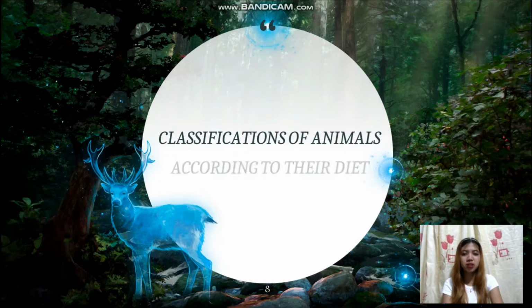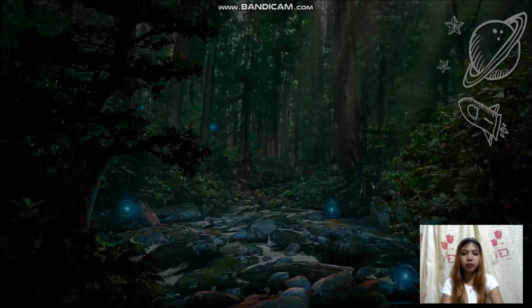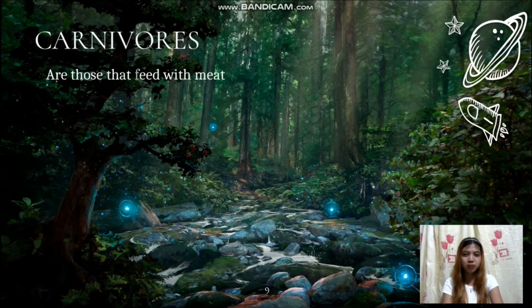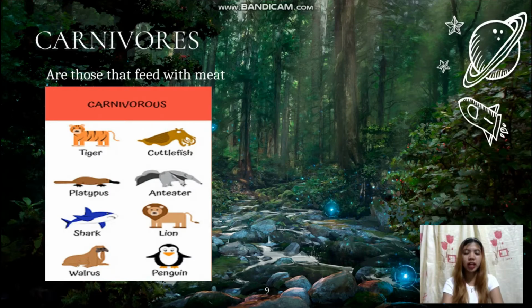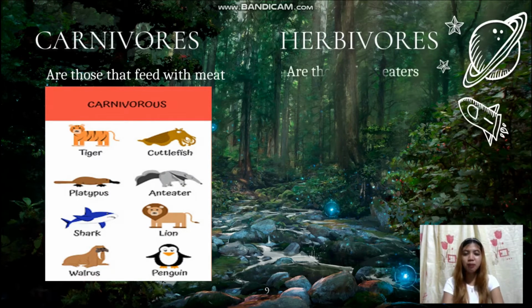Classification of animals according to their diet. First is carnivores. Carnivores are those animals that feed on meat. For example, cuttlefish, tiger, platypus, anteater, shark, lion, walrus, and penguin. Second is herbivores. These are the animals that eat plants.